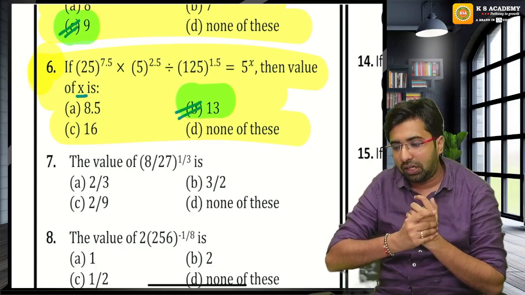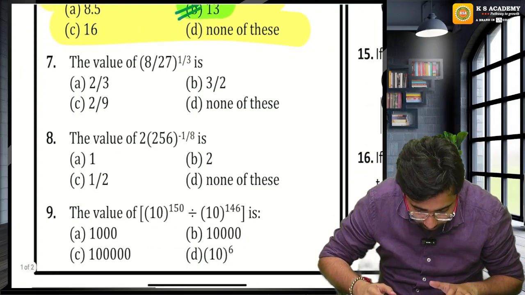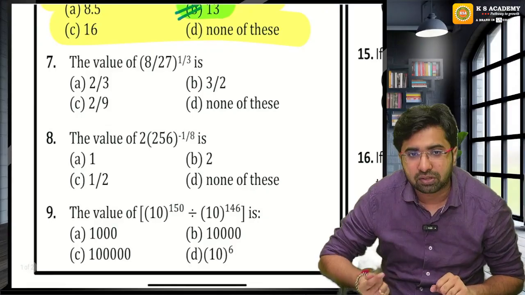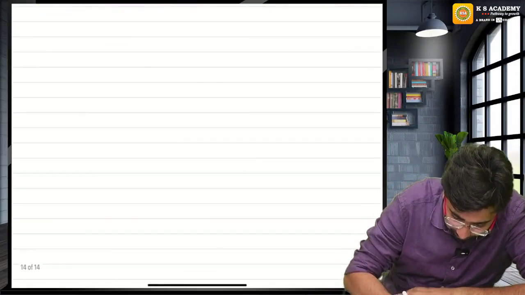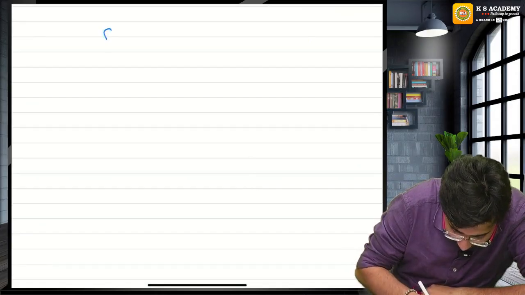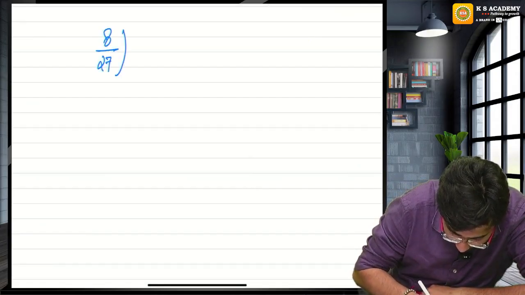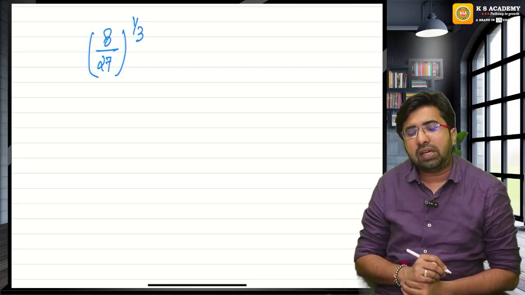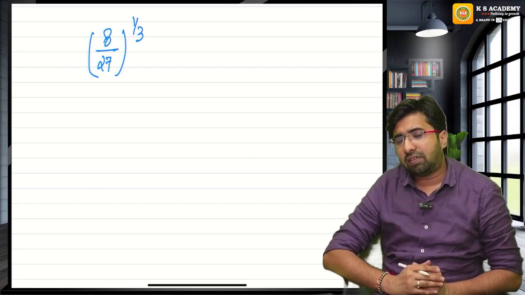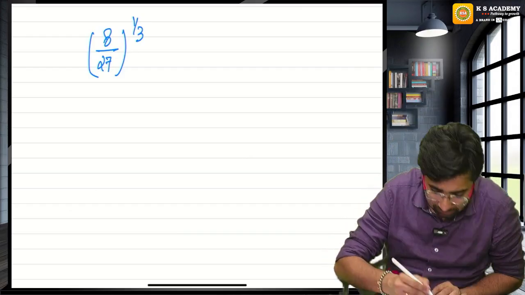Is this point clear to all of you? Now I request all of you, please solve question number 7. Fast, please. Then we have to increase our level of practice. 8 upon 27 raised to the power 1 upon 3. Can you see 8 is also 2 cube and 27 is also 3 cube? Can I write it like this?